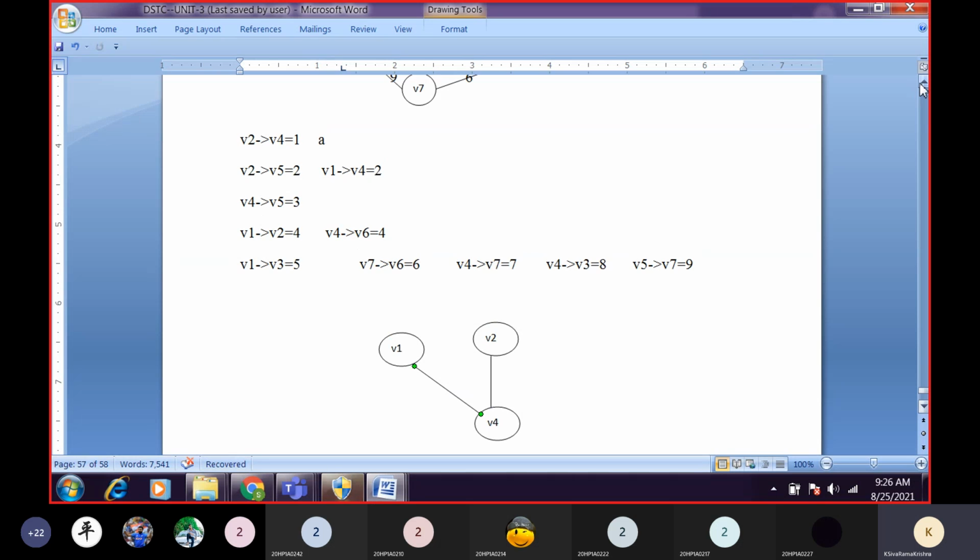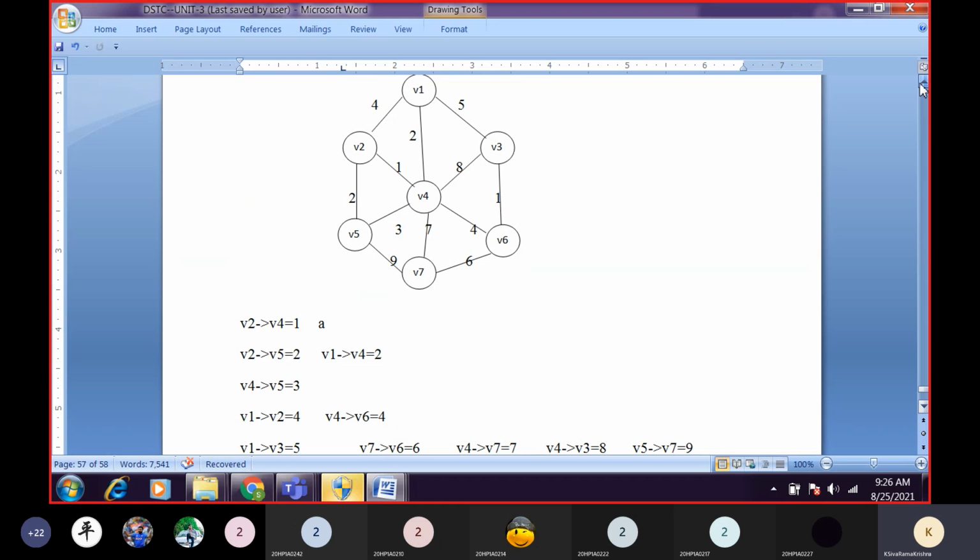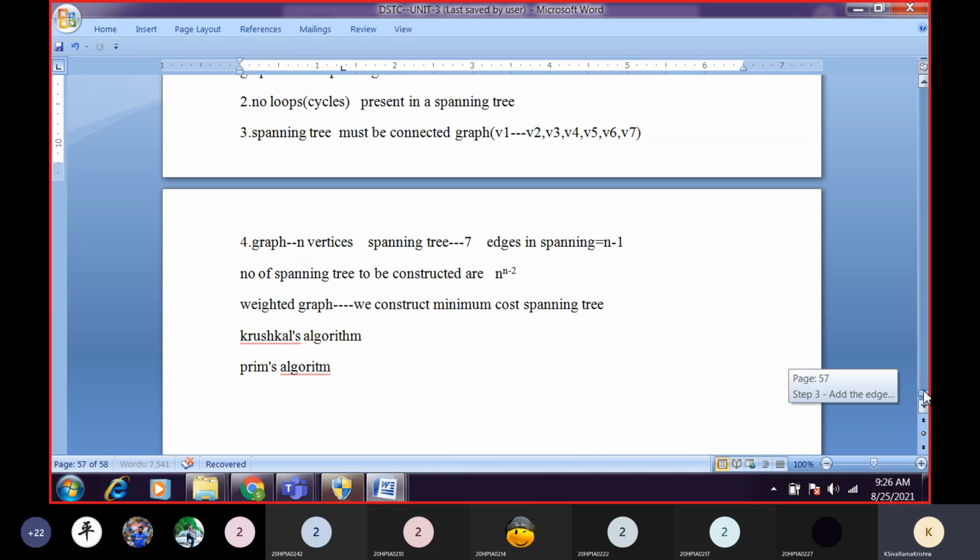Okay, what is the other edge which has weight 1? Two edges are there: one is V2 to V4 and the second one is V3 to V6. So we'll construct that one also. V3 to V6, it is 1.